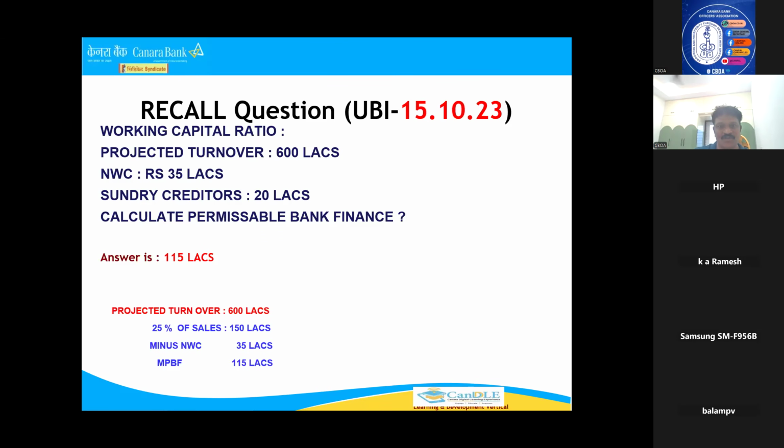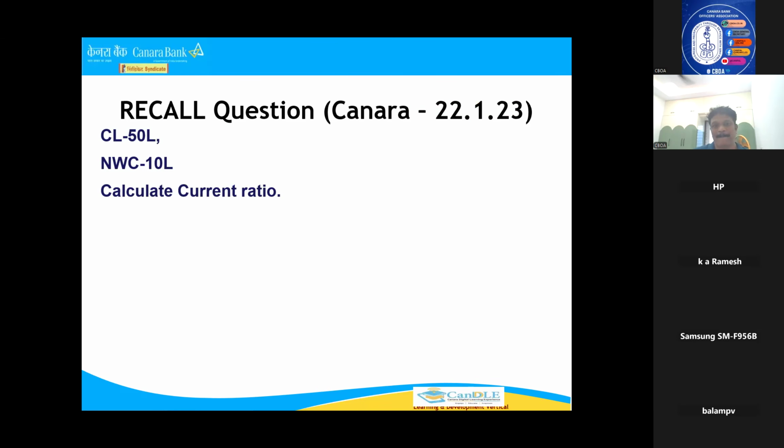This is a recalled question of Union Bank of India. You see, current liability is 50 lakhs, NWC is 10 lakhs, calculate current ratio. What is he telling? First try to understand. First of all, always write like this. Liabilities on the left-hand side, sorry, always left-hand side liabilities. Assets are like this. Then you should know here capital will come, here current liability will come, here fixed assets will come, here your current assets will come, right? This is the balance sheet. Non-current assets will be there, okay? Both should tally. This is the basic concept of balance sheet.